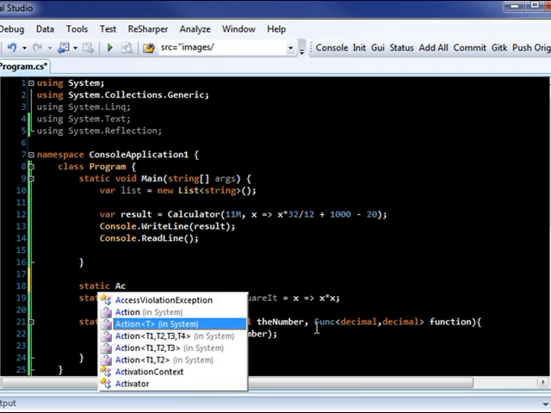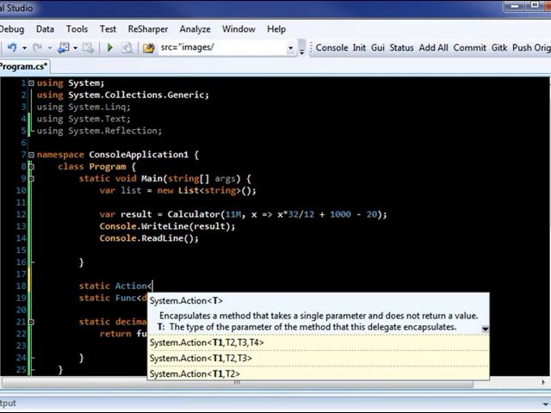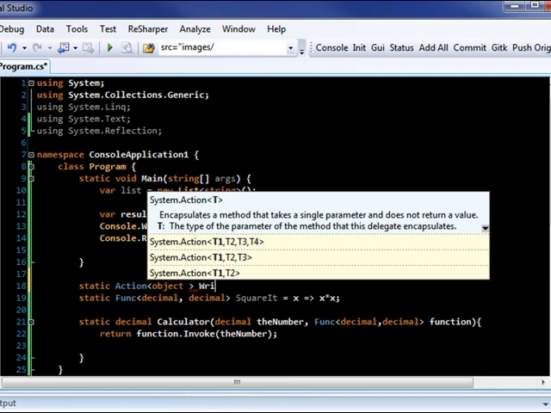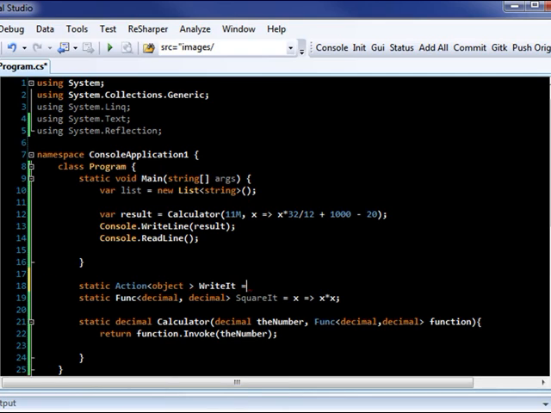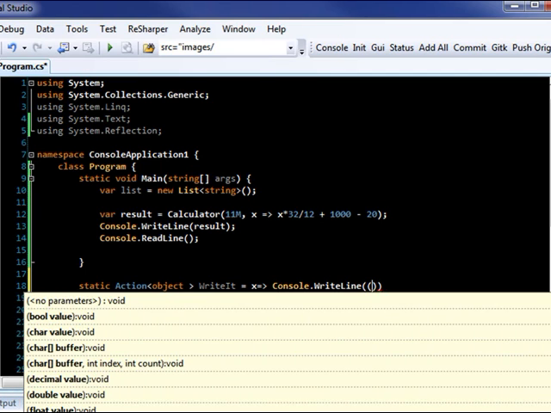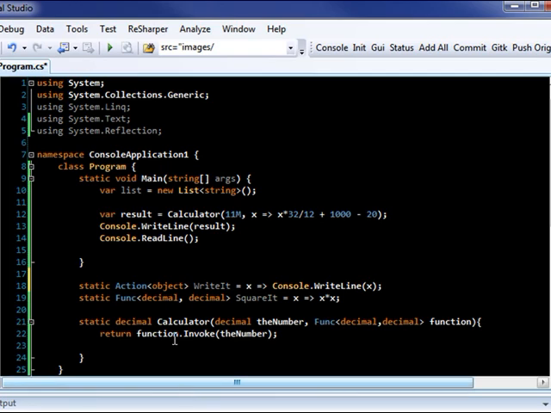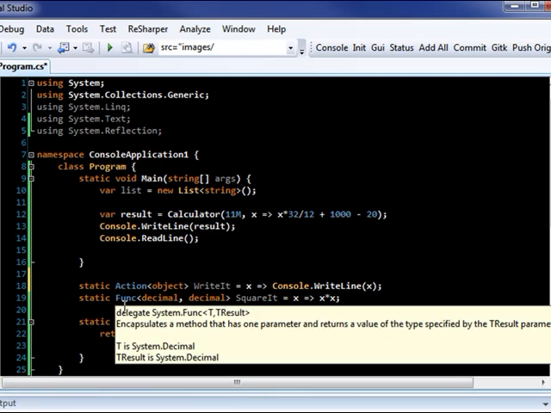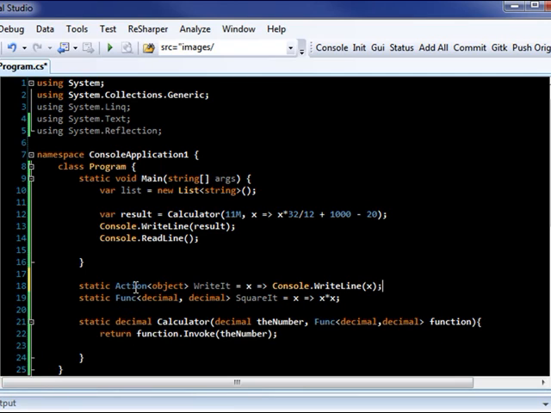So what would be perfect for that? Well, how about Console.WriteLine? Okay, so I can do something like this. I can say object, and then I'll just say writeIt. Then I say this is going to equal, and here come my lambdas. x goes into Console.WriteLine(x). The main difference between this and Func, keep in mind, is that this creates the ability for me to quickly output values onto the console, and it's not going to return a single thing to me. So instead of doing Console.WriteLine now, I can just say writeIt. There we go.